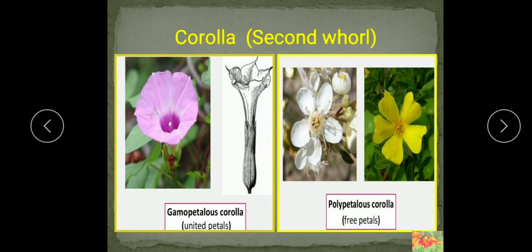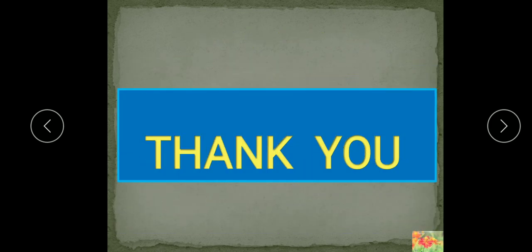So students, this is today's part of this chapter. We have completed the importance of the flower for the plants, the classification of the plants on the basis of absence and presence of flowers, the typical structure of a flower, dissection of a China rose flower, and calyx and corolla and their arrangement.